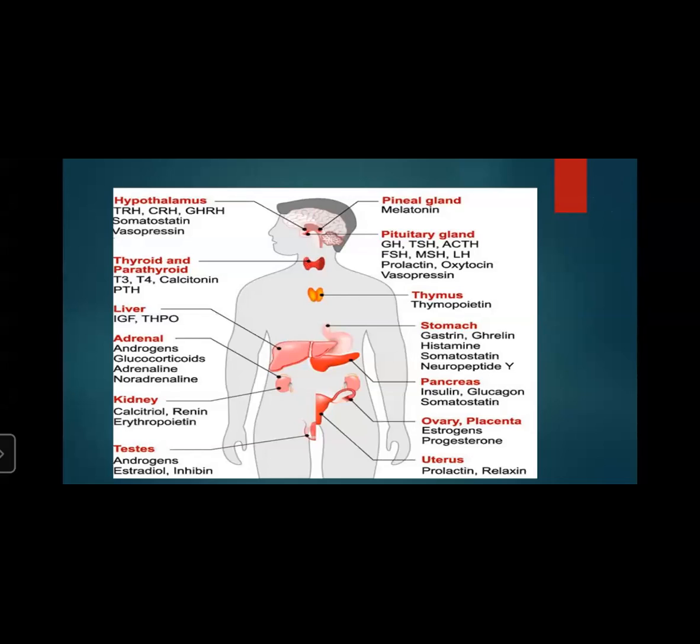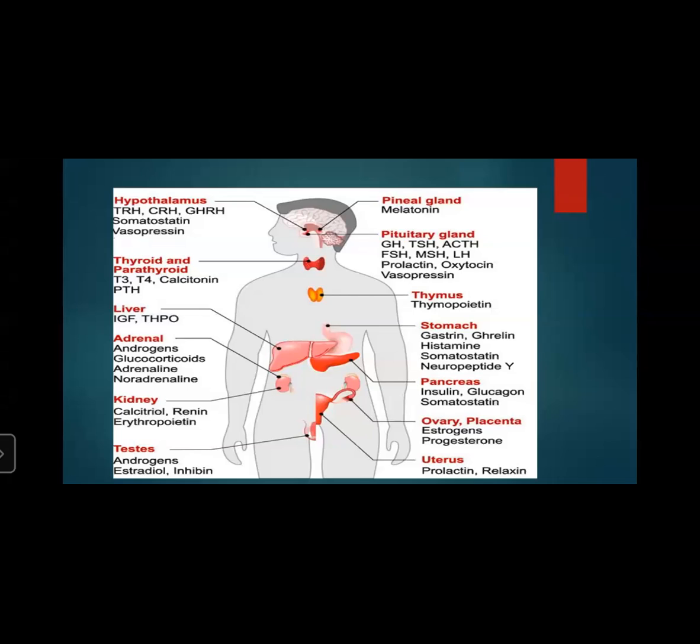Then the thymus is also shown in the thoracic cage near the heart. Thymosin controls the cells which give rise to immunity. Again, you can see the liver. IGF and THPO are released by this. Then the kidney: calciferol, renin, and erythropoietin.